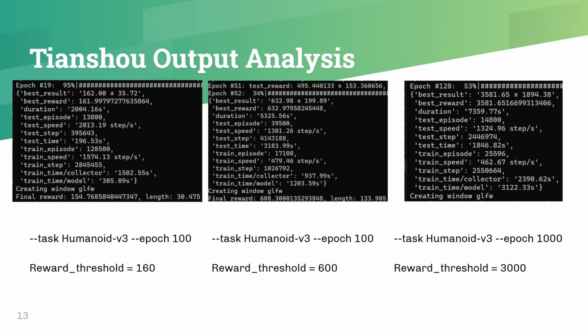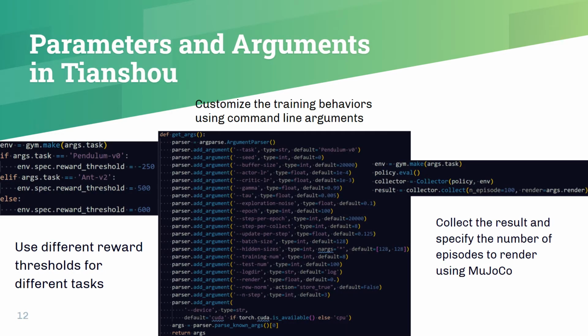In the right image, the code snippet is run when the result needs to be visualized, and episode determines the number of episodes to render using MuJoCo. Here are some examples of the script running using different epochs and reward thresholds. Best result demonstrates the mean and range of all rewards for the best epoch in the whole process, and the best reward indicates the highest stepwise reward in one epoch.